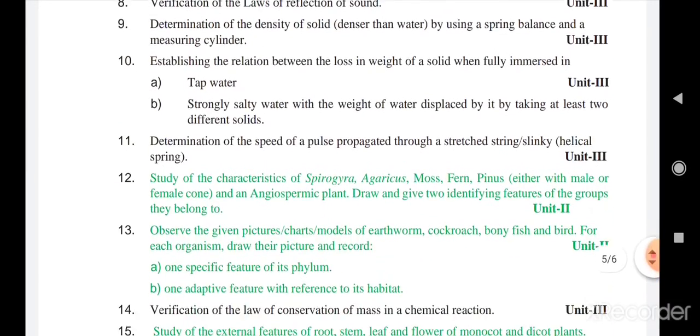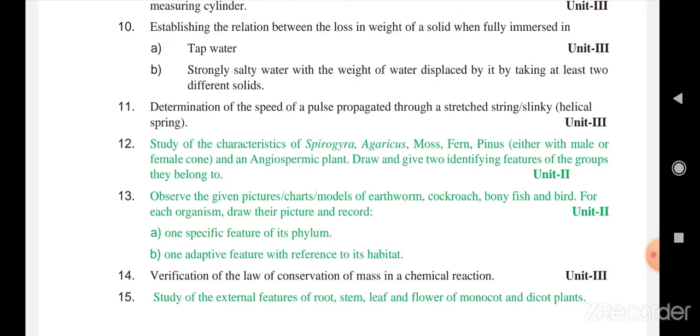Okay, and we have the 12th and 13th one. This is also a study of the characteristics of different plants and their features, and which group they belong to. These practicals are mostly related to your chapter only, so along with the chapter you are going to perform these practicals. Then the 13th one is observation of different charts and models of different organisms, their specific features and their phylum. So both the 12th and 13th practicals are related to the chapter on plant and animal kingdom, that is diversity